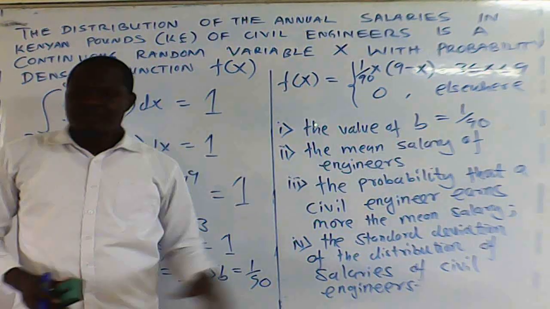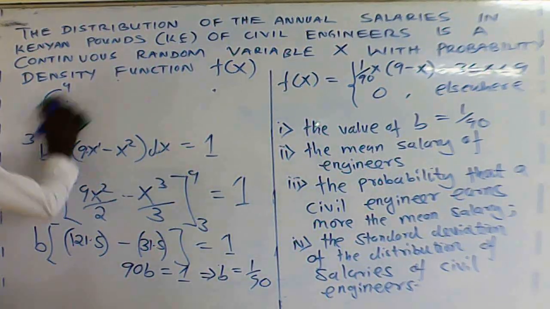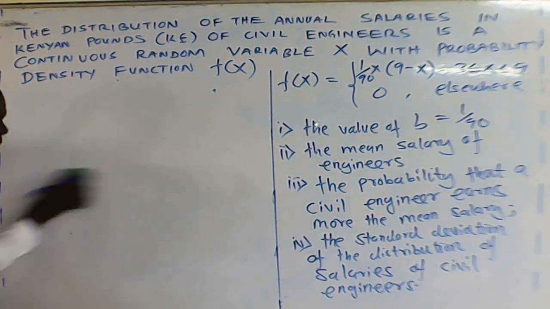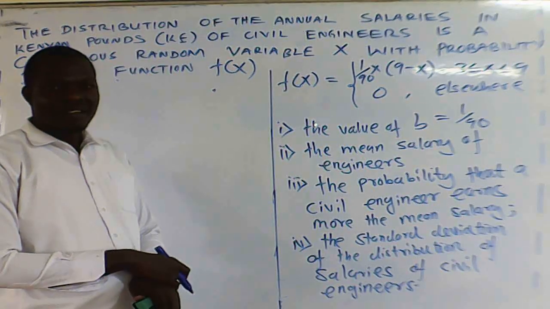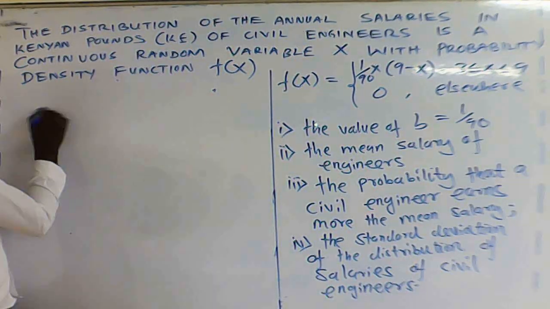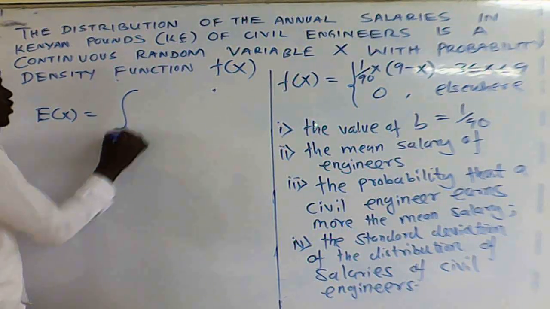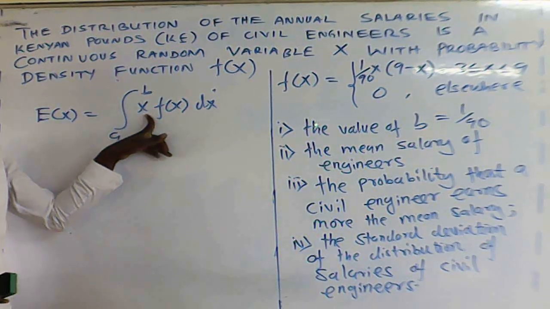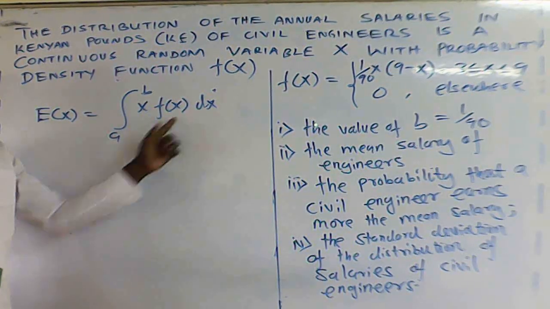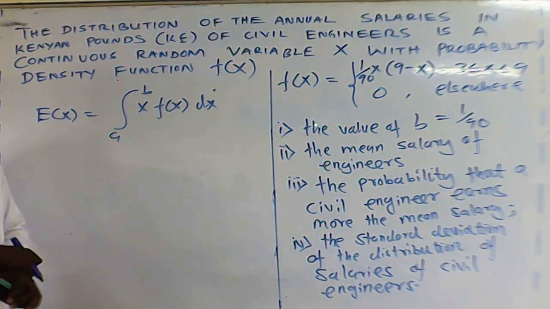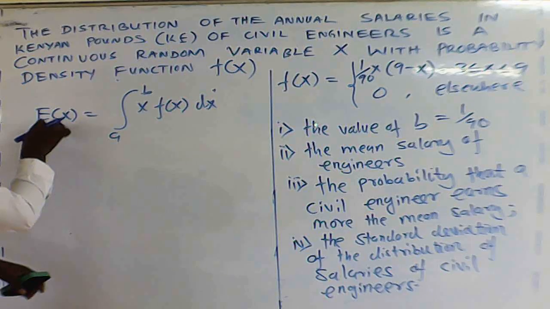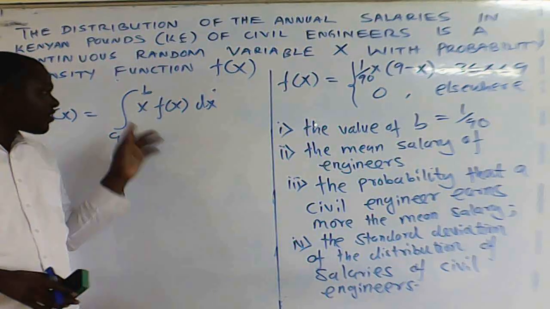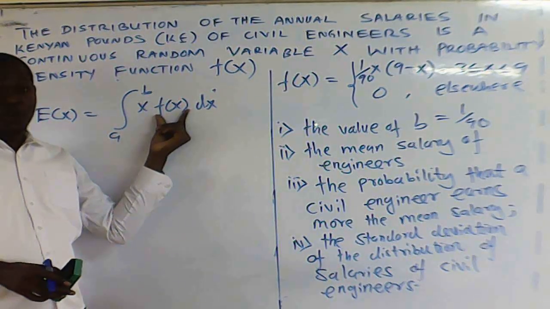You will need to find the mean of the engineers, isn't it? So how do we get the mean of a probability density function? We say the expected value of x is the mean of x. So you integrate over the whole range x times the PDF dx, meaning you are getting the mean of x. Expected value of x is x times the PDF itself. You integrate a product of x and the PDF. Are you together?